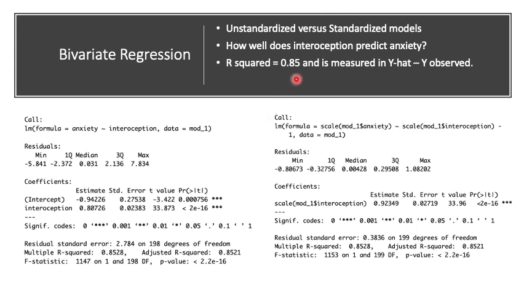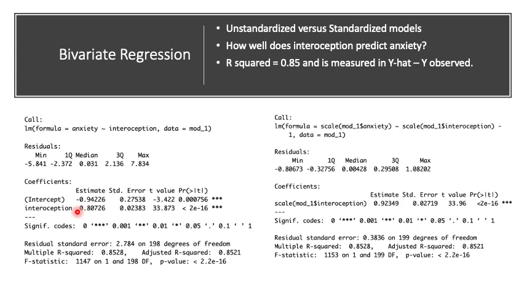This is a bivariate regression summary model. This tells us how well interoception predicts anxiety. On the left is an unstandardized model. As you can see, it tells us down below our intercept. So when x is 0, or interoception is 0, we can expect our y value to be negative 0.94. That is the start of our line.